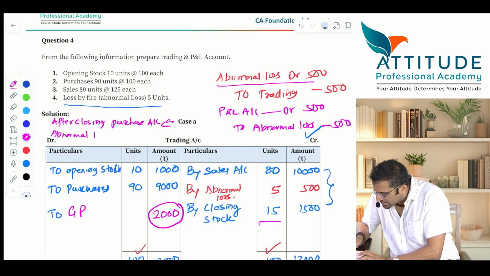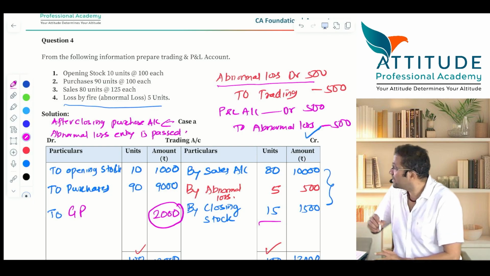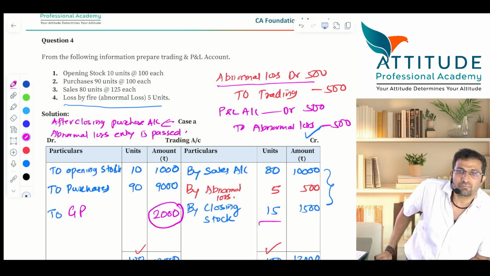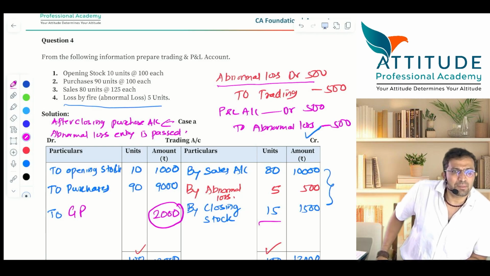Abnormal loss entry is passed. That is case A. इसलिए ऐसा हो रहा है. समझ में आया? Yes or no?